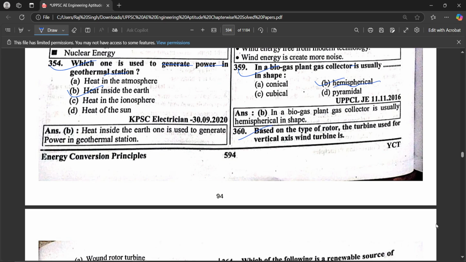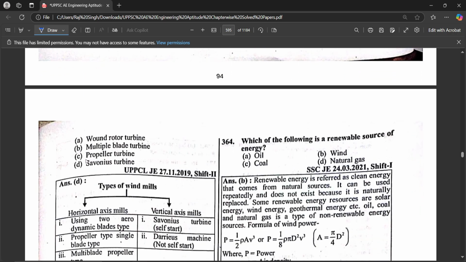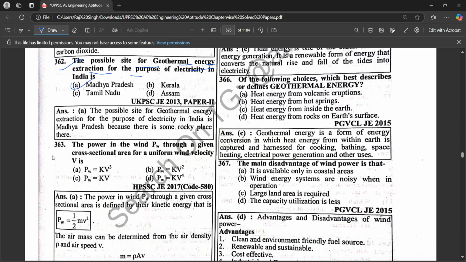Based on the type of rotor, the turbine used for the vertical axis wind turbine is the Savonius turbine. Biogas comprises mainly 60% methane and the rest carbon dioxide. The possible site for geothermal energy extraction for the purpose of electricity in India is Madhya Pradesh. The power in wind, PW, through a given cross-sectional area for a uniform wind velocity V is PW equal to kV cubed.